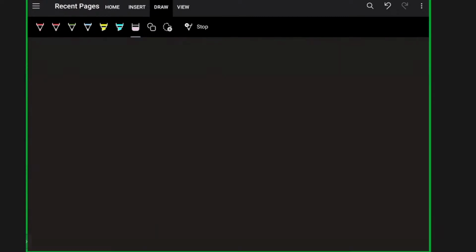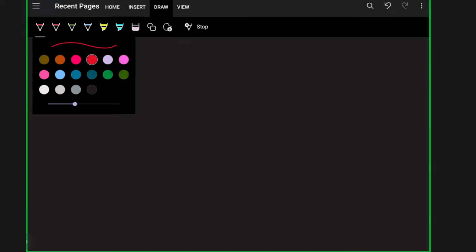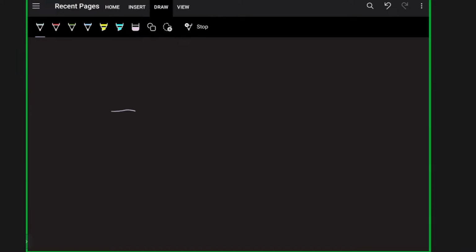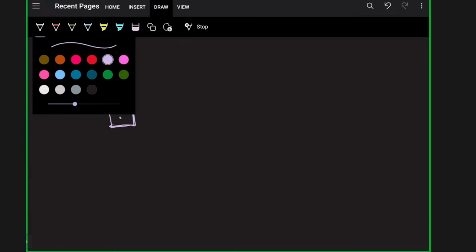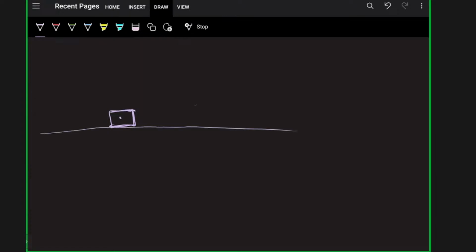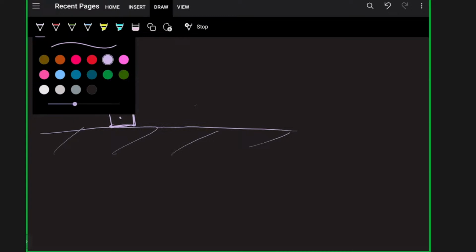Net force. See, I have two forces here. This is my body, lying on the ground, and two forces have been applied to the body.